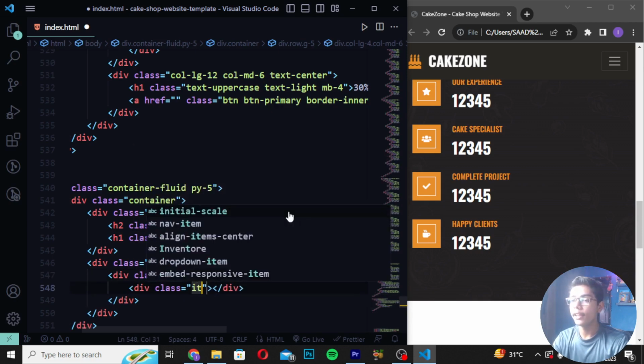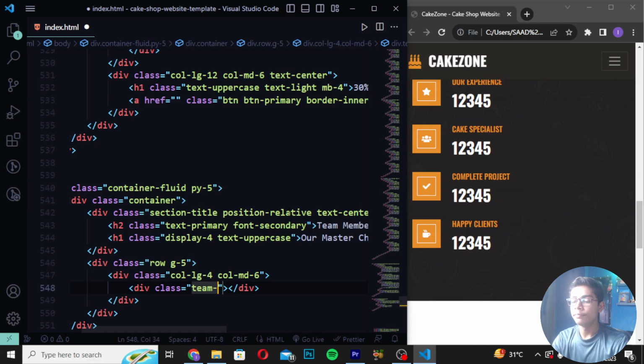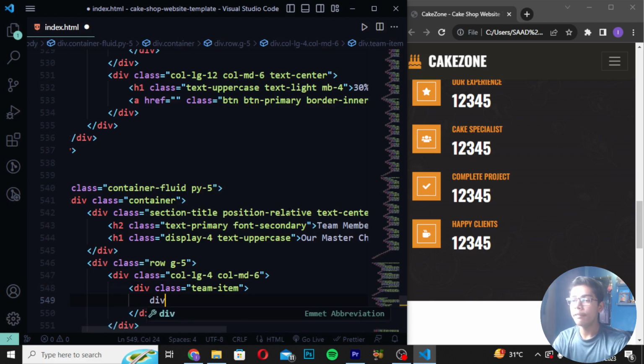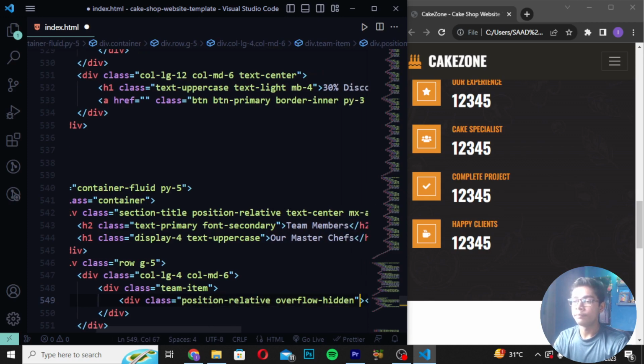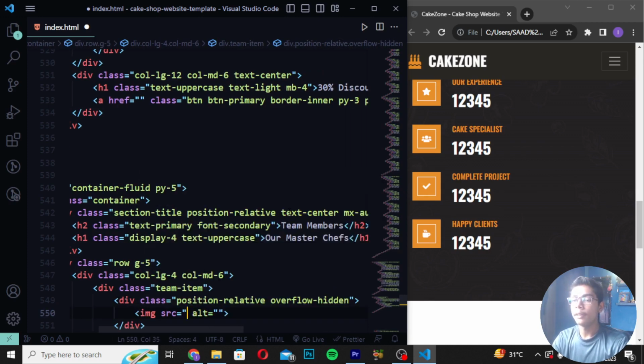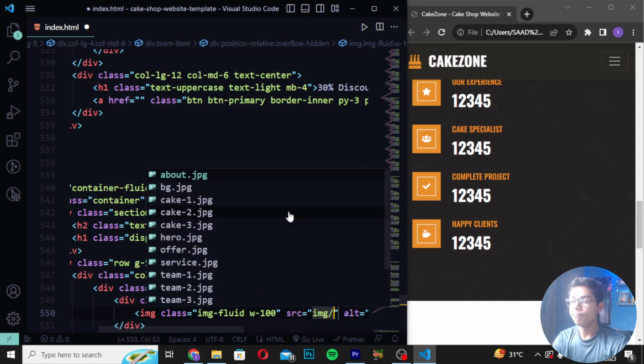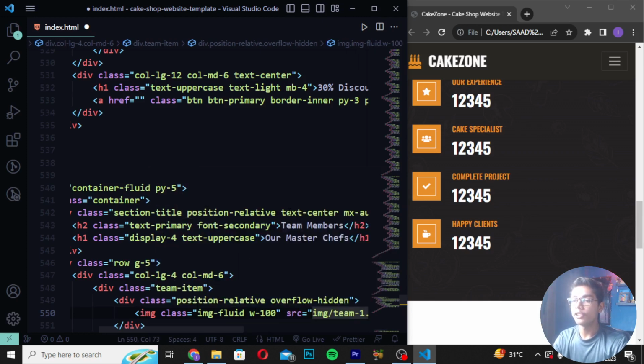Then again you have to write div class as team item, and here I will write div class as position relative, and I will write overflow hidden. Then you have to create image, and then remove this source. In the place of it I will write class as image fluid. Write width 100, then source image slash team1.jpg.